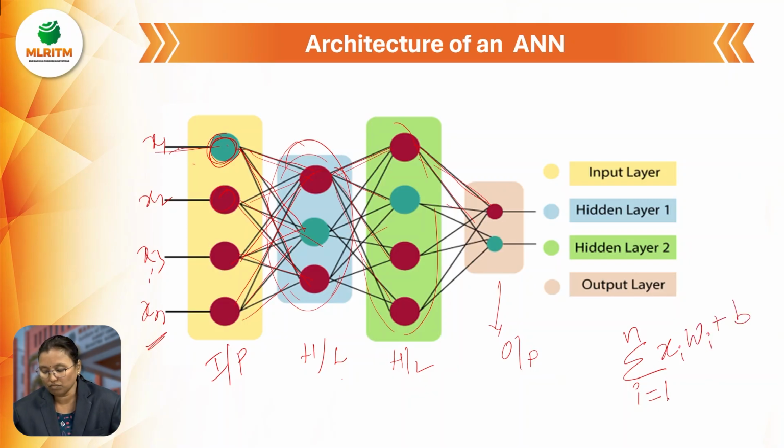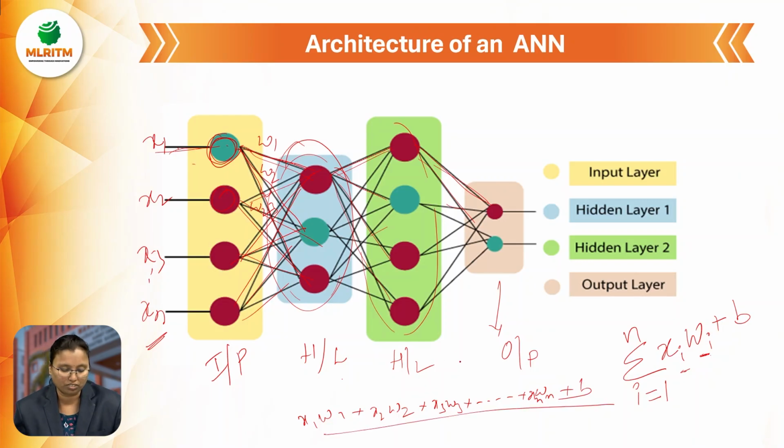Here xi means x1 and wi means w1, w2, w3, and these are all the weights. So simply we can write x1 w1 plus x2 w2 plus x3 w3 and so on up to xn wn plus bias. This is called the sigmoidal function.